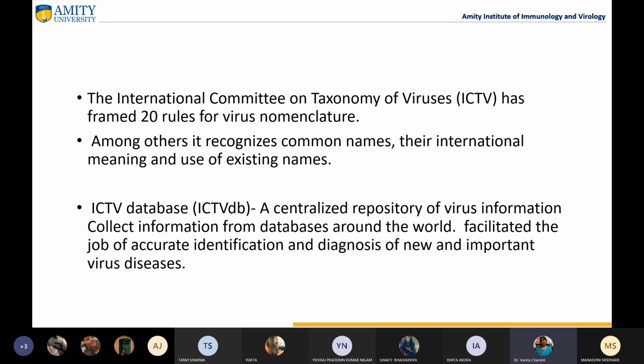So ICTV has a centralized repository of virus information. They collect information from databases around the world, and facilitate the job of accurate identification and diagnosis of new and important virus diseases. For example, I work on plant viruses. So from some sample, I have sequenced a particular virus. This is how we do. We isolate RNA or DNA, we go for a PCR, we go for cloning, and then we sequence, right? So after sequencing only, we come to know what kind of pathogen it is, whether this is a new virus or it is an already reported virus, right?